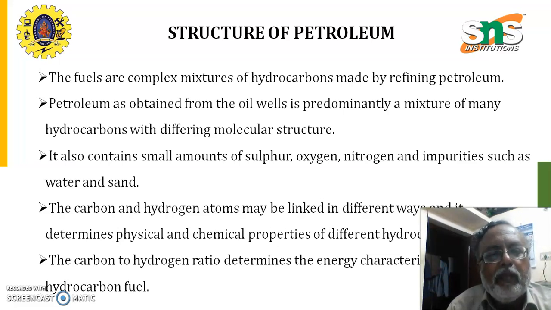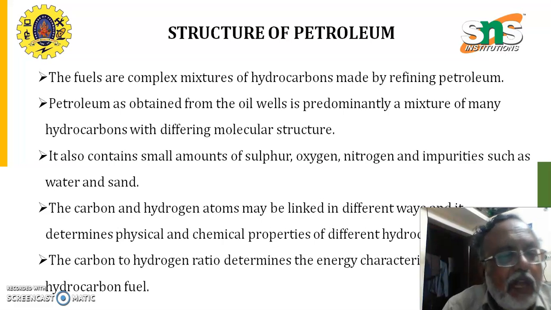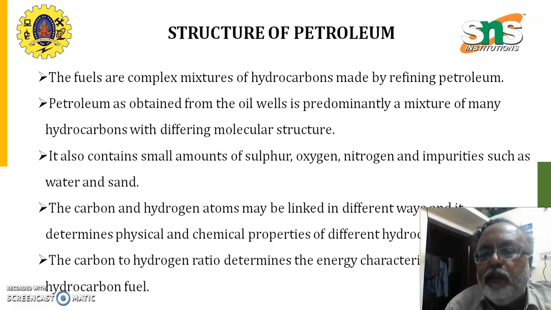So, the structure of petroleum contains small amounts of sulfur, oxygen, nitrogen and impurities such as water and sand.